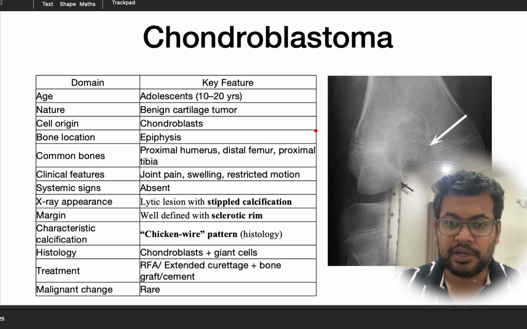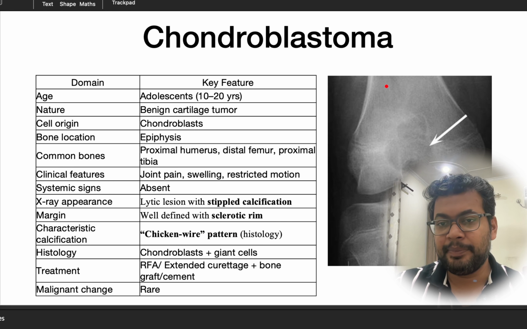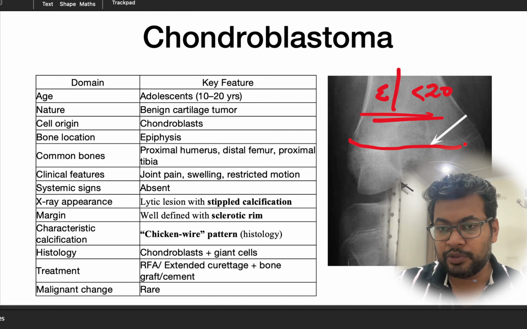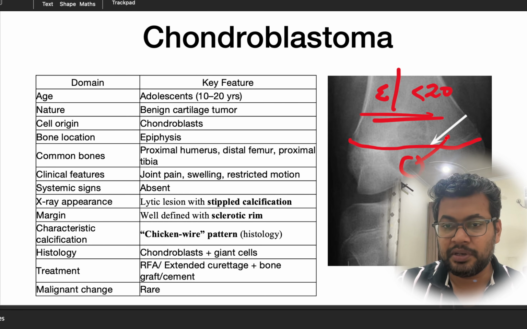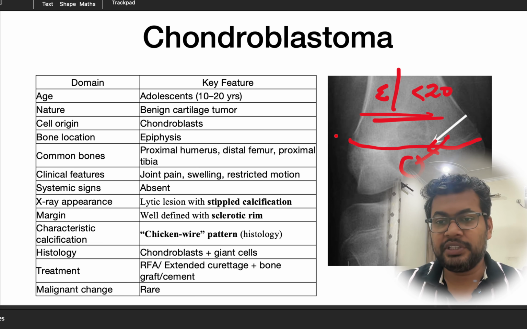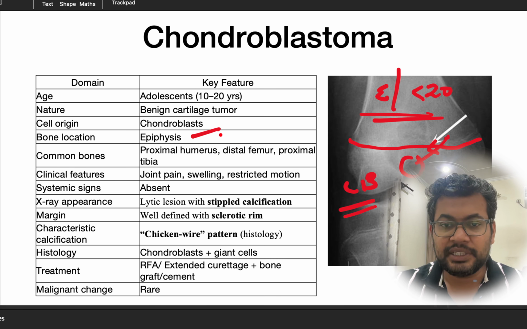Then chondroblastoma. So we already know this is in the epiphyseal region before the physeal closure, so less than 20 years. So this is the growth plate. It is not yet closed, so this is less than 20 years, and the lesion is in the epiphyseal region. So one of the DDs should be chondroblastoma. Cell of origin is a chondroblast, and the bony location is epiphysis. Common bones: proximal humerus, distal femur, proximal tibia.